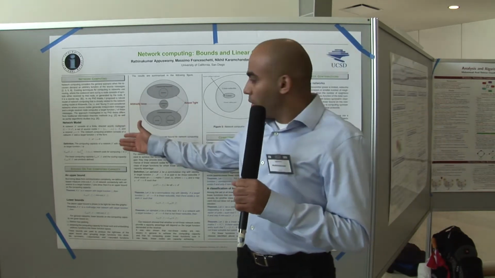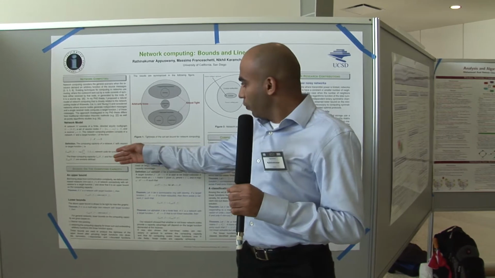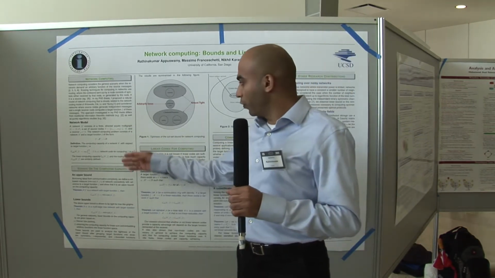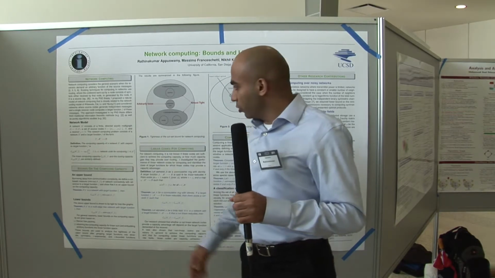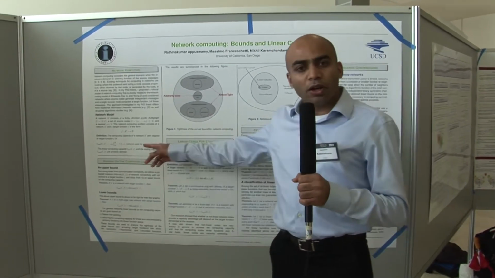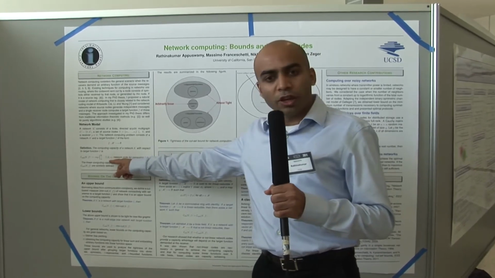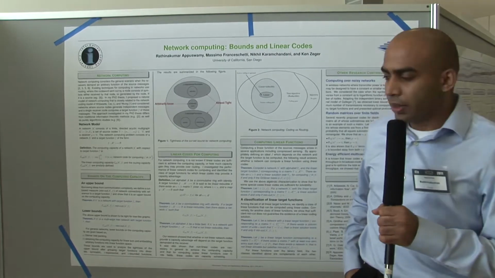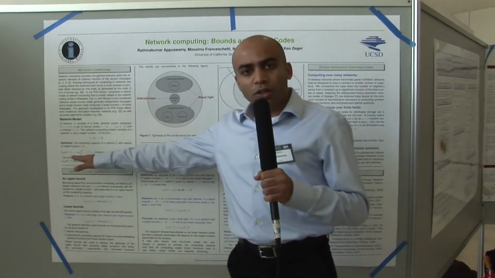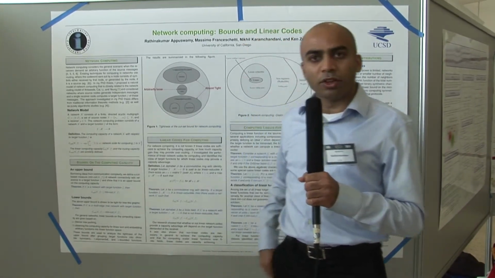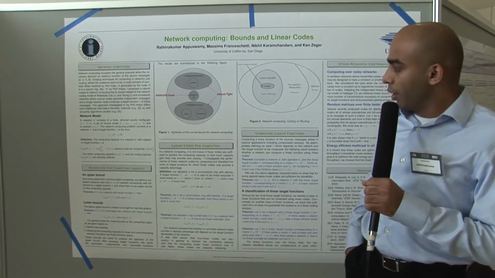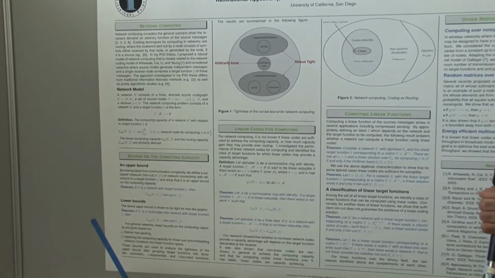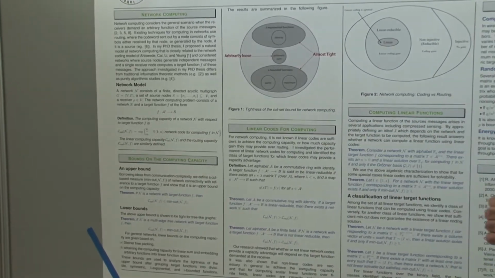We look at a problem where a network consists of a graph and a set of sources and a receiver node. The receiver wants to compute a target function f of the source messages. We allow for block computation where sources send messages of vector length k and the edges carry vectors of length n, and define a capacity to be the supremum of all ratios k over n such that a (k, n) network code exists. And similarly define a linear computing capacity and routing capacity by restricting the node operations.